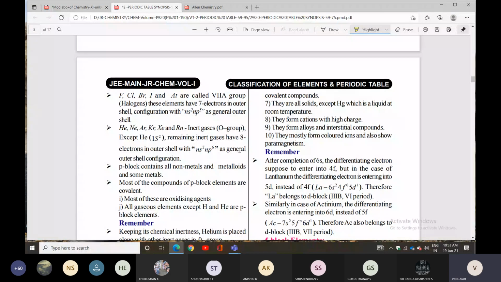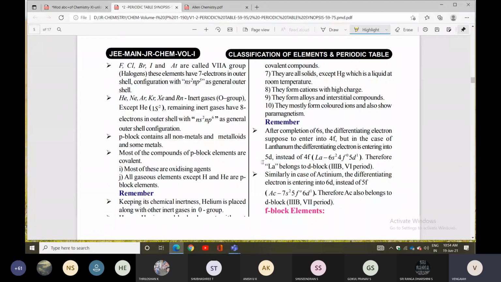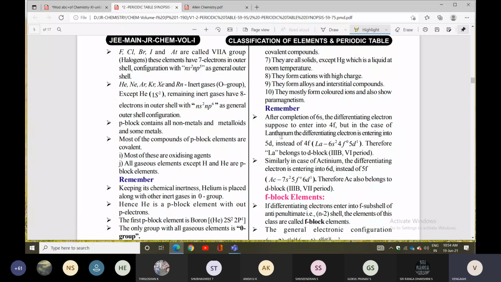Next, remember the point. After completion of 6s, the differentiating electron is supposed to enter 4f. But in the case of lanthanum, the differentiating electron enters 5d instead of 4f, so lanthanum belongs to the d block. Similarly, in actinium the differentiating electron enters 6d, so actinium also belongs to the d block. Very important point.